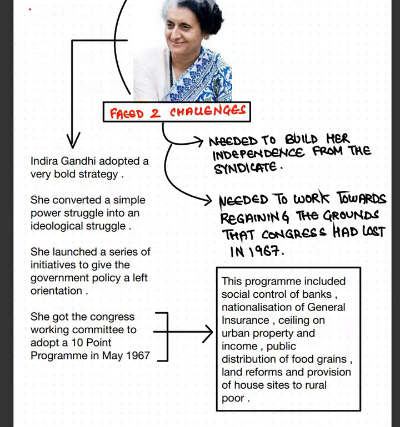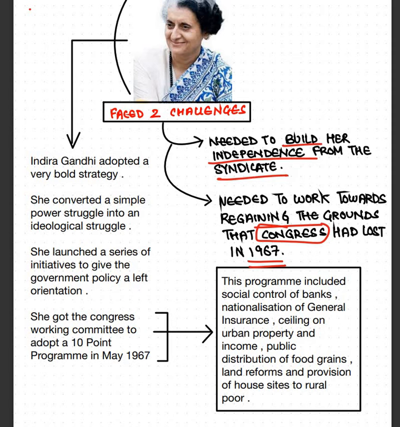So Indira Gandhi at that time faced 2 challenges. First was to build her own independence from the syndicate. To not be under the syndicate, but to rule the syndicate, to be over and above the syndicate. Syndicate थे ये influential leaders जो senior leaders थे जिन्होंने support किया था इंदिरा गांधी को. ठीक है, तो यहाँ पर इंदिरा गांधी के सामने 2 चैलेंज थे. पहला ये था कि अपनी पोजीशन को assertive करना, अपनी पोजीशन को strong बनाना. Second challenge was she needed to work towards regaining the ground that Congress had lost in 1967 to overcome the challenge of defection. So she took a very bold step.